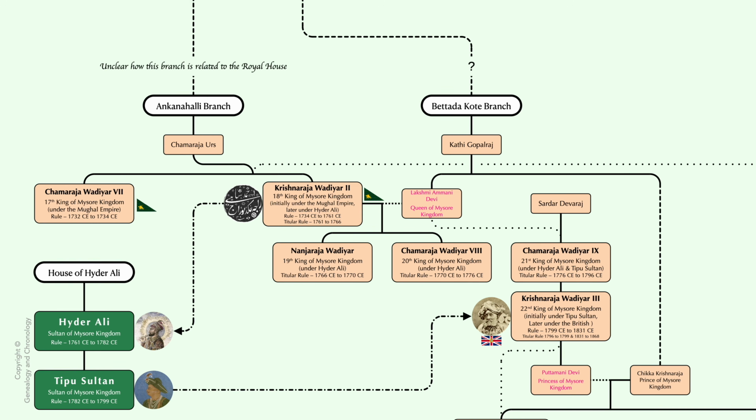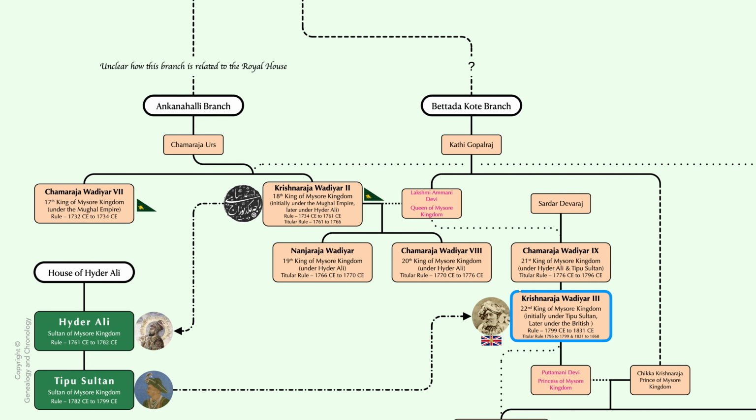Bettadakote branch traces its ancestry to Princess Chikka Devi, daughter of the fifth Wadiyar king, Chamaraja Wadiyar III. Krishnaraja Wadiyar II and both his sons served as nominal kings under Hyder Ali, and when they passed away, Queen Lakshmi Ammani Devi adopted Chamaraja Wadiyar IX, who was her relative. Chamaraja Wadiyar IX and his son Krishnaraja Wadiyar III served under Tipu Sultan.